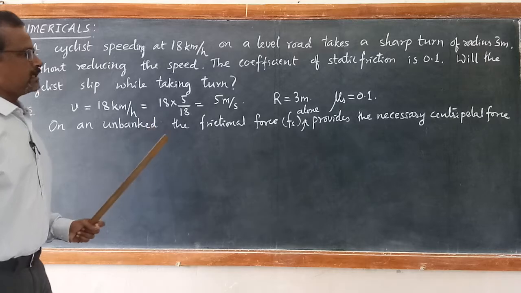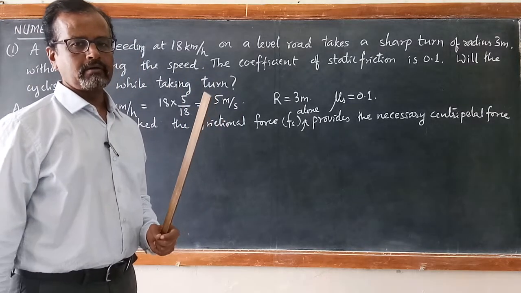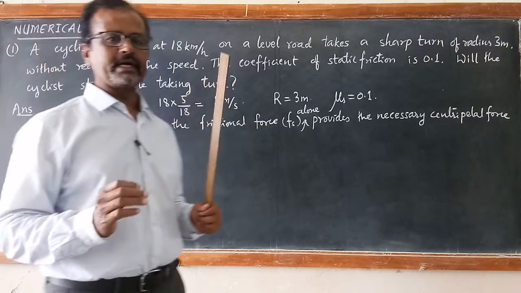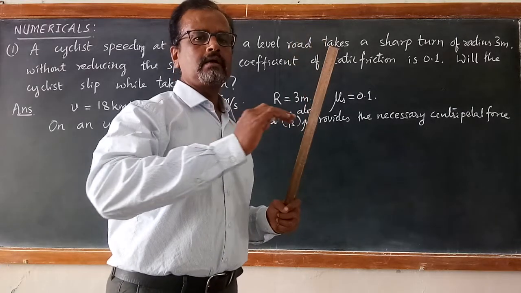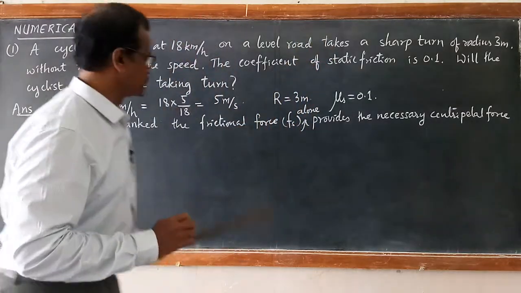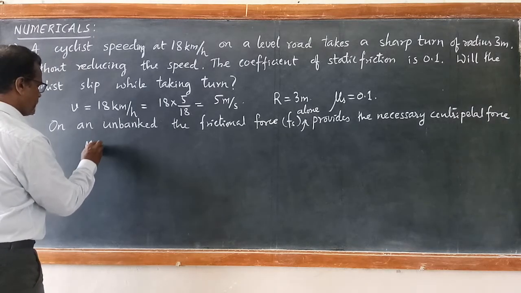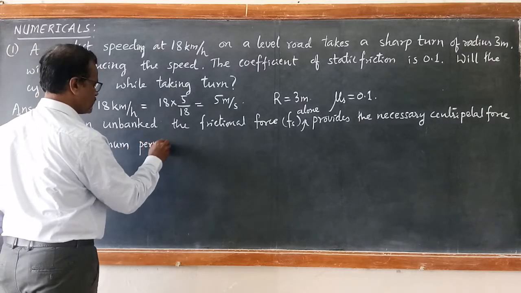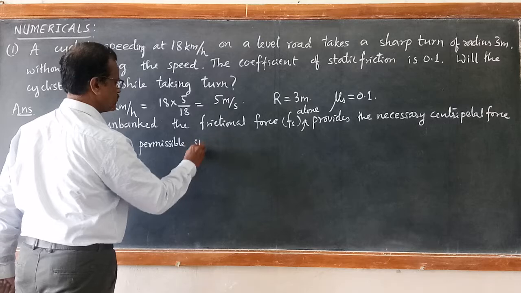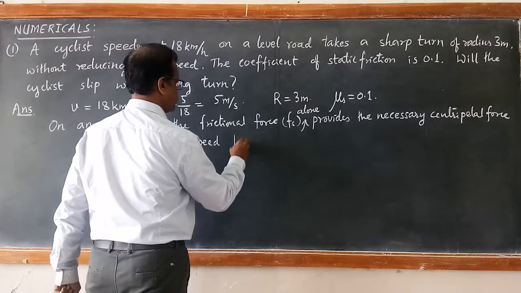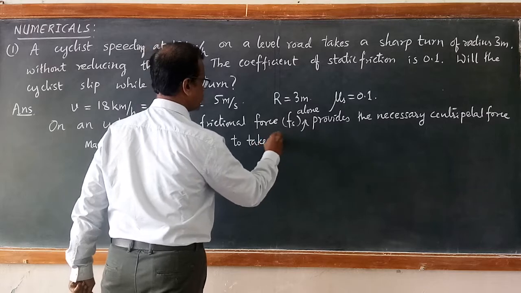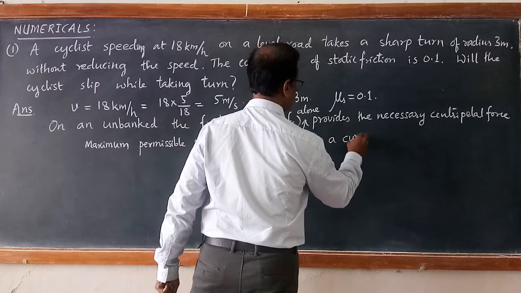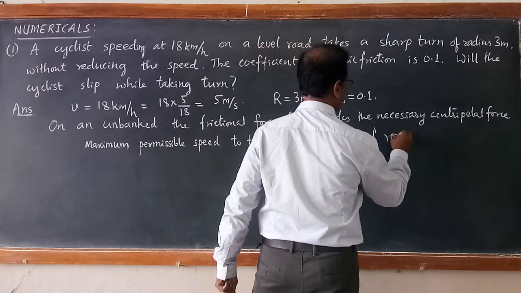So what is the maximum permissible speed to take a turn on a level curved road?